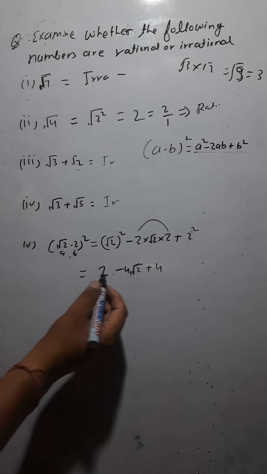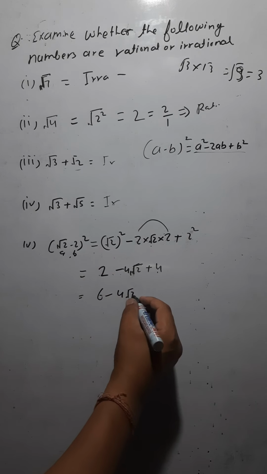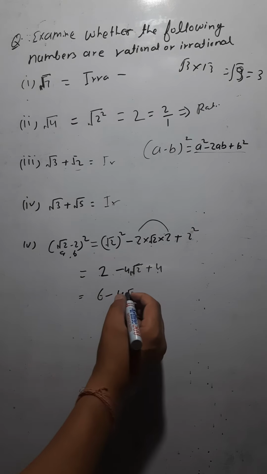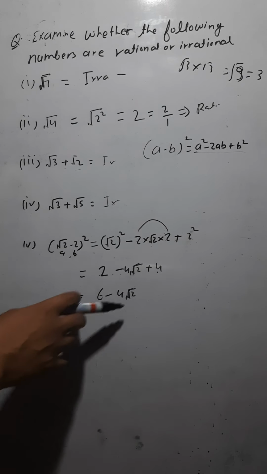Again you can add it: 2 and 4 you can add. 2 plus 4 is how much? 6 − 4√2. Now tell me whether this is a rational or irrational number. Now if you see, yes, 6 is rational, but 4√2 is irrational.